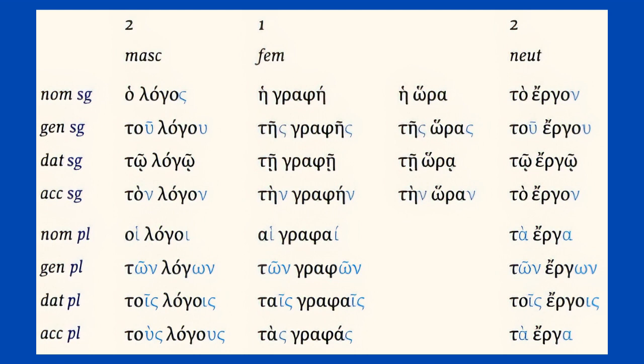But wait, someone's saying, what about the vocative? The vocative's not in the list because the form that you almost always see is the singular, the vocative singular, and it tends to just have one form. It doesn't occur often enough for us to worry about it today. So the four cases that we're considering today: nominative for the subject, genitive for possession or other relationship, dative largely for the indirect object, and accusative for the direct object. So once you know the paradigm and you know your vocabulary, you can recognize how the word serves the sentence.